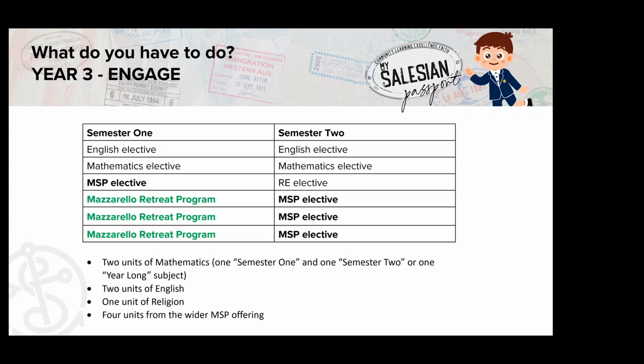For those students moving into Year 9, they will also complete English in both semesters, Mathematics in both semesters, and an RE subject in either Semester 1 or Semester 2. In Year 9, all students will participate in the Mazzarello Retreat program in either Semester 1 or Semester 2, and this program will comprise half of their curriculum time for that semester. They'll have a mix of time at retreat and English, maths, and other elective subjects.